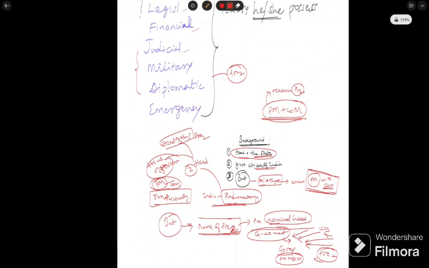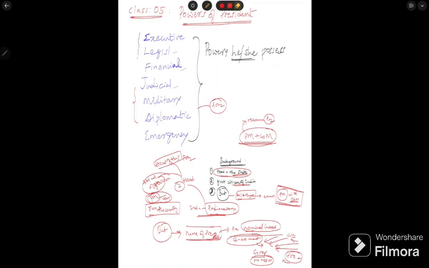Next to this, you are now going to see the list of those powers. You can read them by yourself because they are very easy. You can understand by yourself, so I'm not explaining those things. But this is the thing that should be clear in your mind, and that's why I'm giving clarity on this.